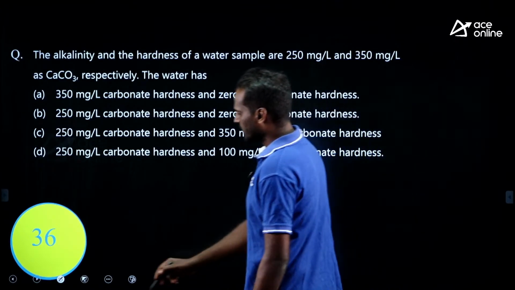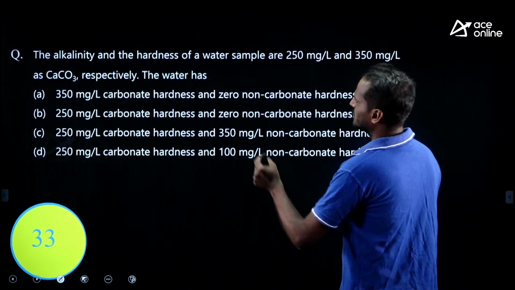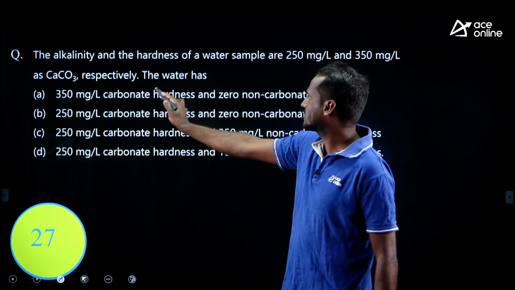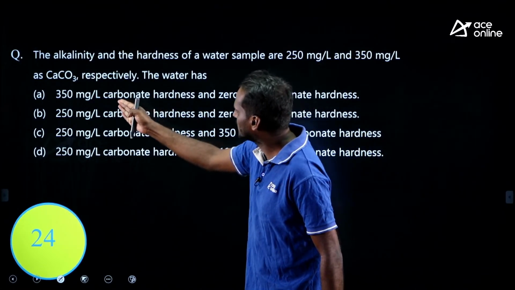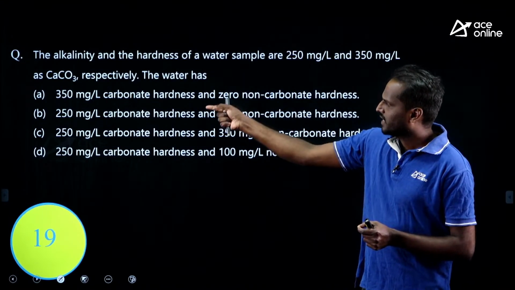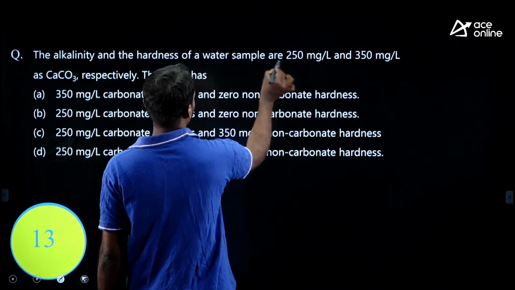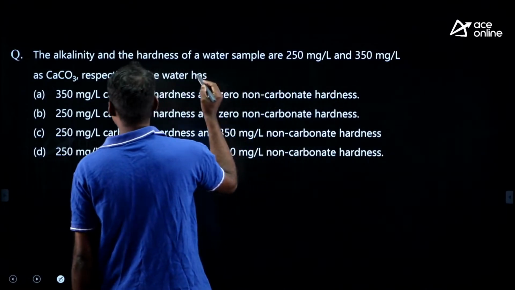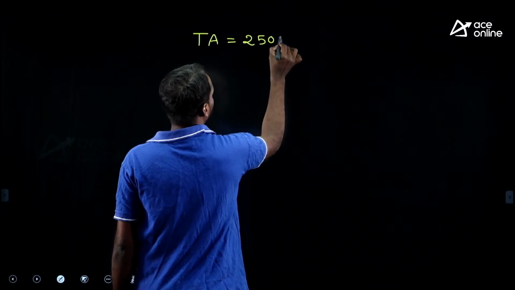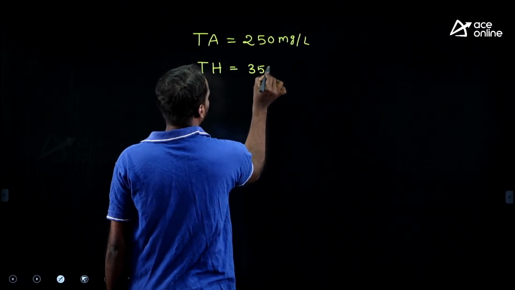Look at this very simple question I have taken from a previous year GATE. The alkalinity and the hardness of a water sample are 250 and 350 mg/L as CaCO3 respectively. The water has, he has given options like carbonate hardness and non-carbonate hardness. We need to estimate carbonate and non-carbonate hardness from the given data. What is the total alkalinity? 250. Hardness is 350, right? Let me solve. Total alkalinity is 250 milligram per liter, and total hardness is 350 milligram per liter.